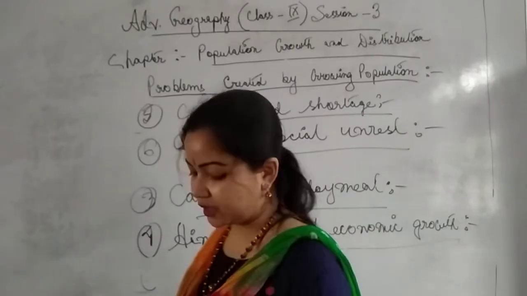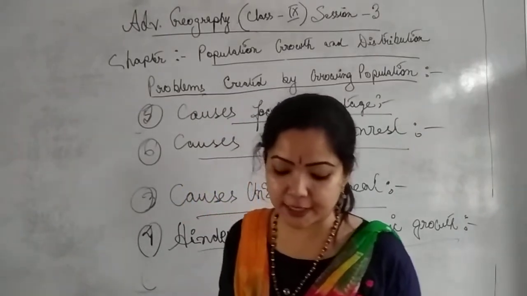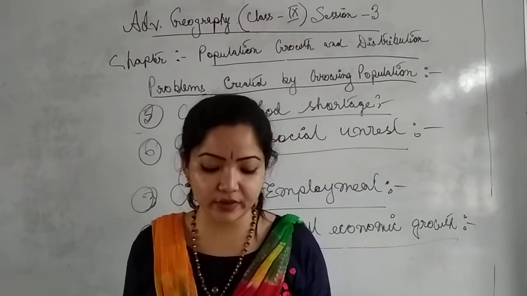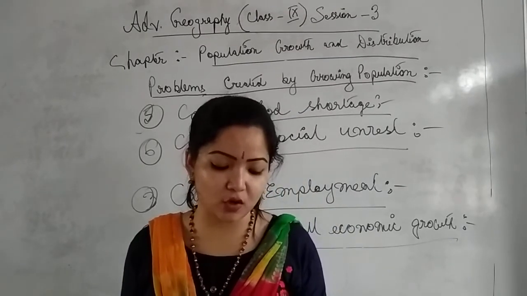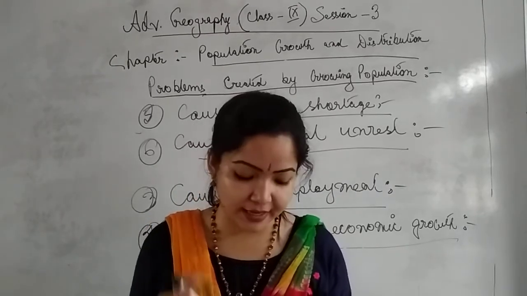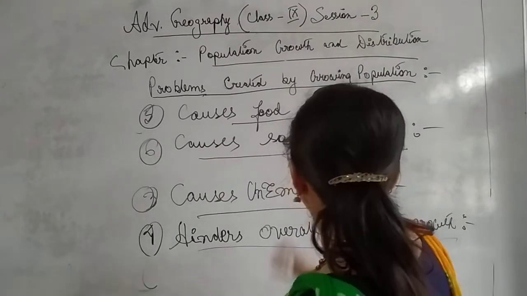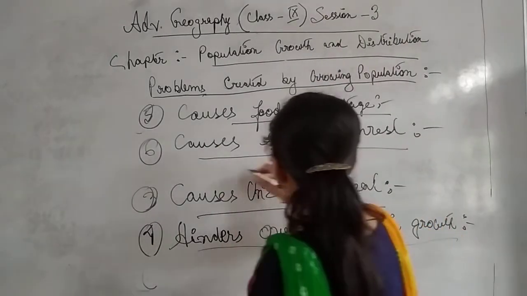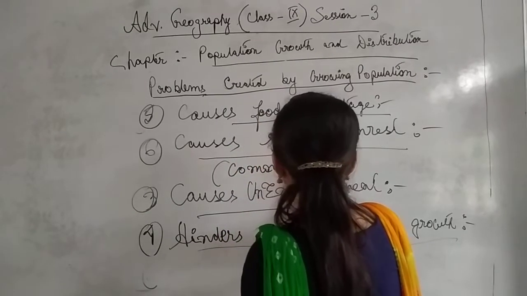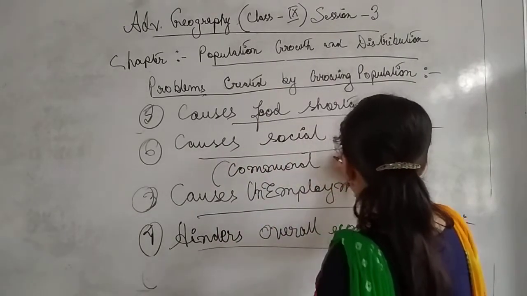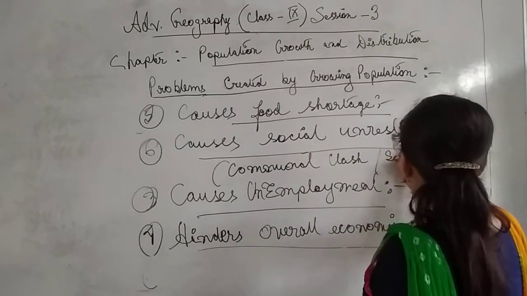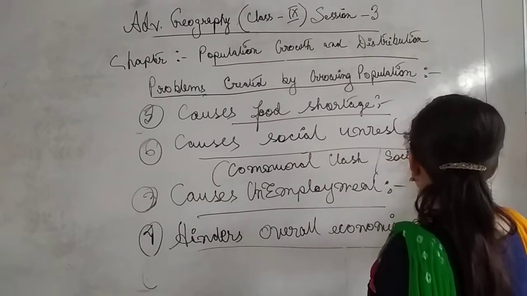So one of the primary reasons for migration of people to urban centers from rural areas is high population. The overcrowding of people in the cities causes a lot of social problems, leading to communal clash and social unrest. Yes. It causes communal clash, results in social unrest.